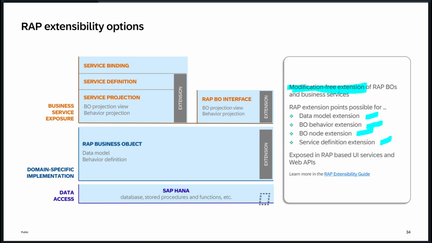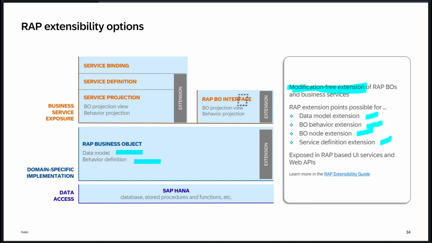So if you see here, it's pretty straightforward. You will implement the data model and behavior implementation in the RAP BDEFs, and you can do the extension part. One more important thing is something called the RAP BO interface. It's kind of an object-oriented programming interface, we can call it that way. When we are doing extensibility, we have to do it via this interface. That's basically the standard way. It does not have any implementation.